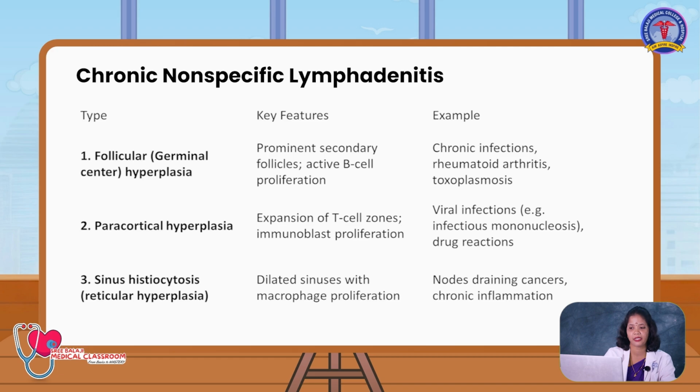In chronic non-specific lymphadenitis, there are 3 types: follicular hyperplasia, paracortical hyperplasia and sinus histiocytosis. In follicular hyperplasia, you will see prominent follicles and active B cell proliferation, seen in chronic infections like rheumatoid arthritis and toxoplasmosis. In paracortical hyperplasia, there is expansion of the T cell zone, that is immunoblast proliferation, predominantly seen in viral infections. In sinus histiocytosis, dilated sinuses with macrophage proliferation will be there. It will be seen in chronic inflammation.